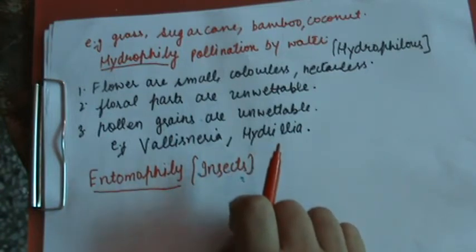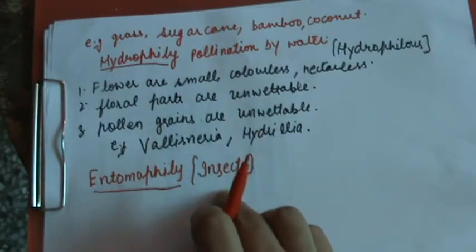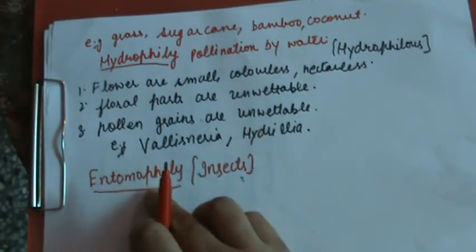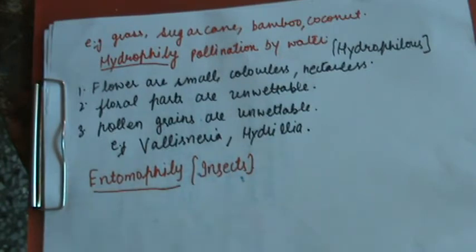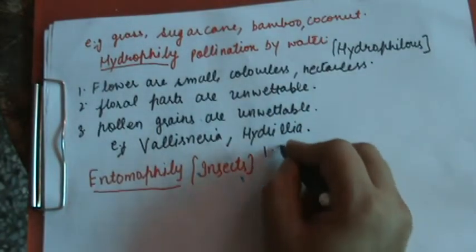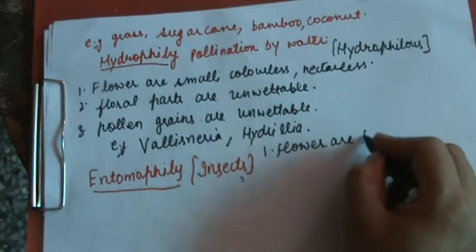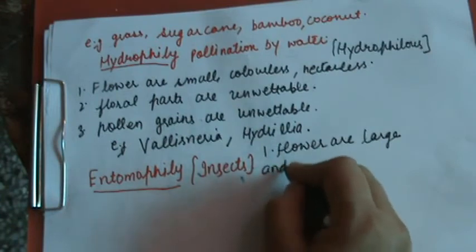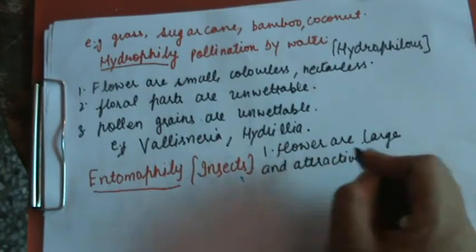ठीक है जी. Which insects? Moths, flies, butterflies, bees, beetles. Now, what are the characteristics of the flowers that are pollinated by insects? Number 1, the flowers are usually large. Flowers are large and attractive. If they are attractive, then insects become attracted towards the flowers.